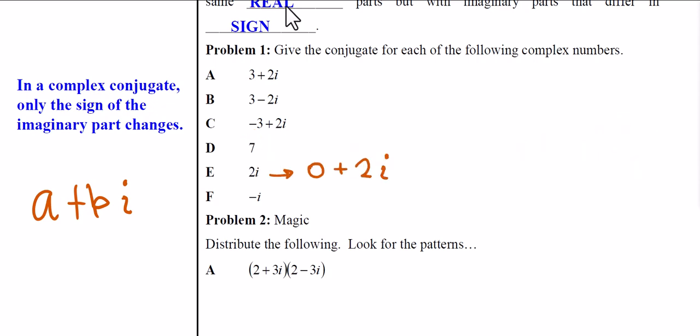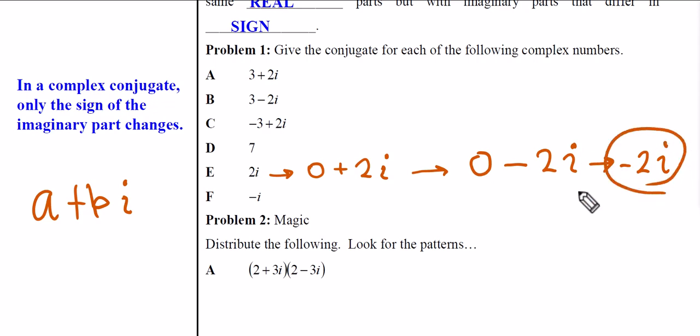For this complex number, 2i, we could write it as 0 plus 2i, which means it would be 0 minus. We're changing this sign because it's in front of the imaginary number. So this is a minus 2i. We don't write the 0, so we just do minus 2i. We probably overdid that problem. We could have just looked at this and said, hey, there's the imaginary part, switch the sign, minus 2i, done.